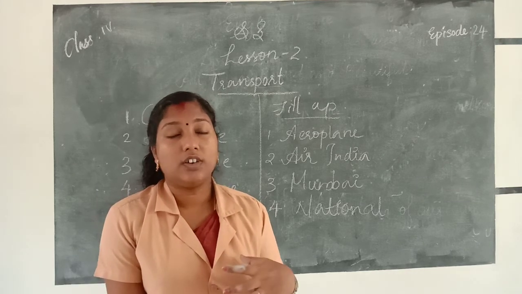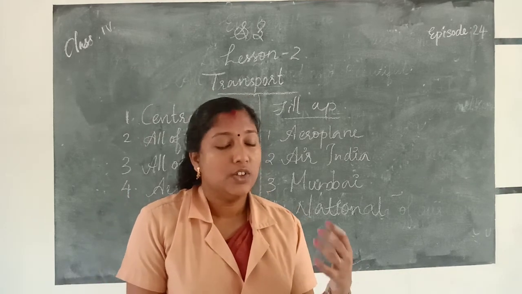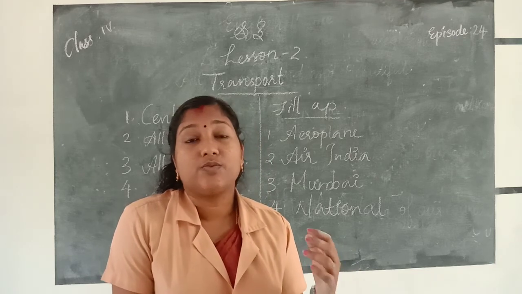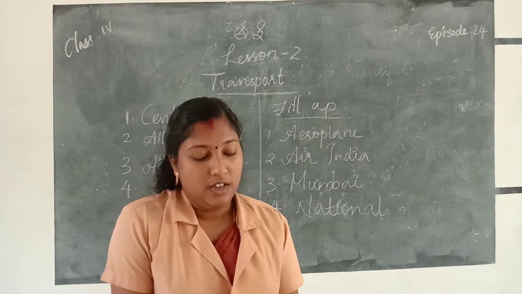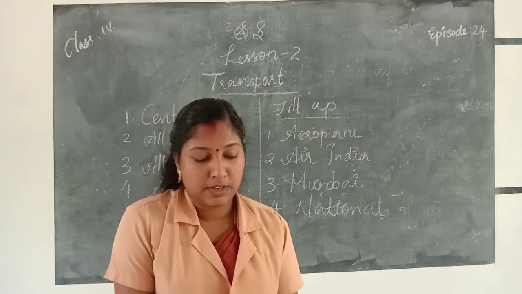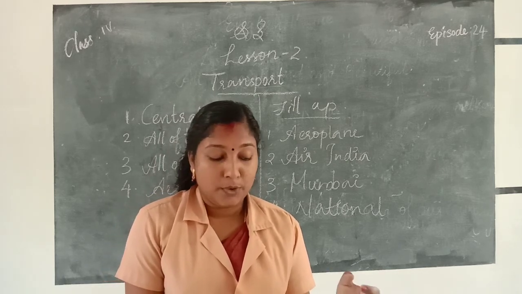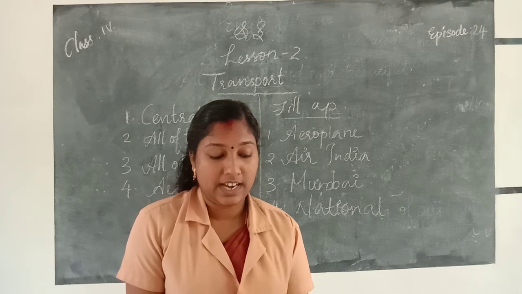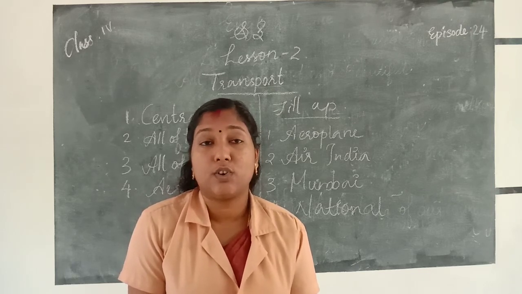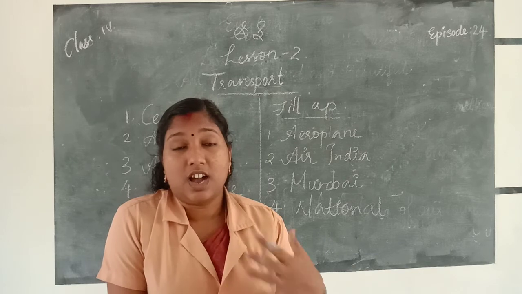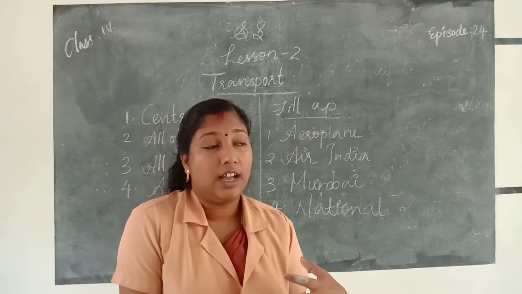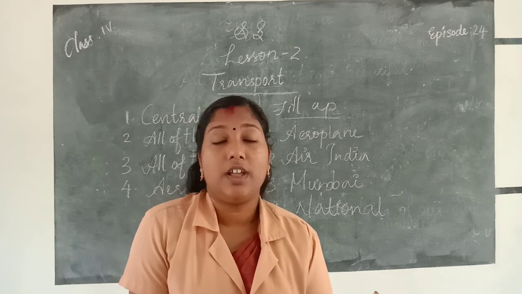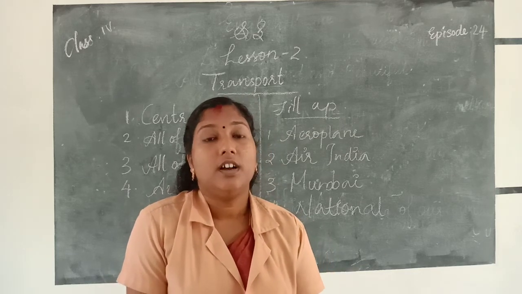That means it covers 140 km per hour. So people prefer Rajdhani and Shatabdi Express to travel.